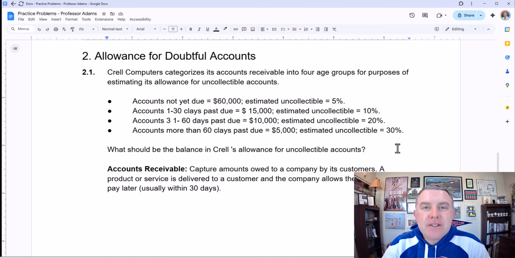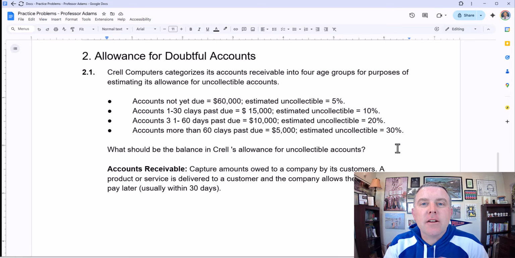The reason we have to estimate it is because if we knew before we sold something to a customer that the customer was not going to pay, we would have never given the product or service in the first place. So at the time of the sale, we really don't have an idea of who's going to pay and who is not going to pay.